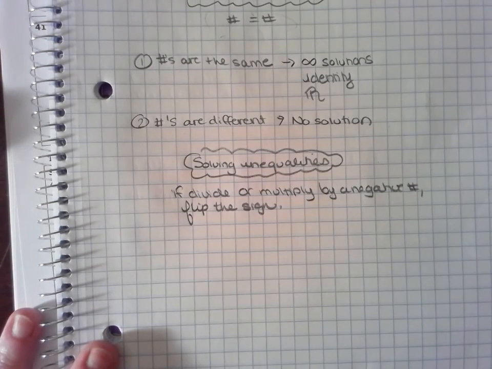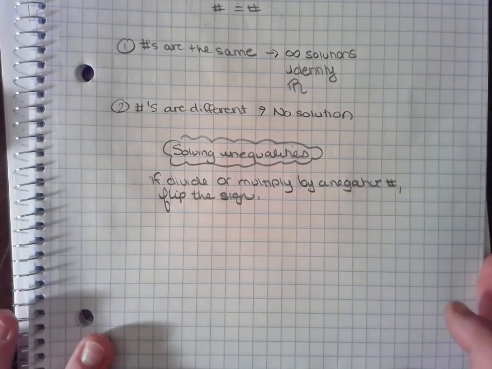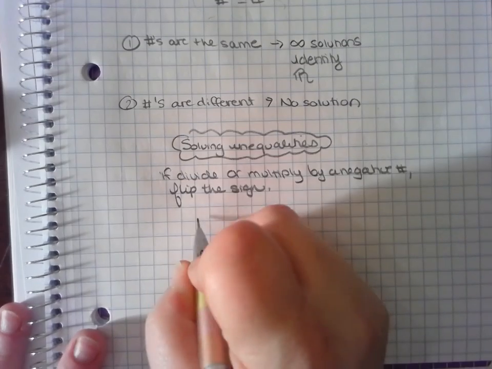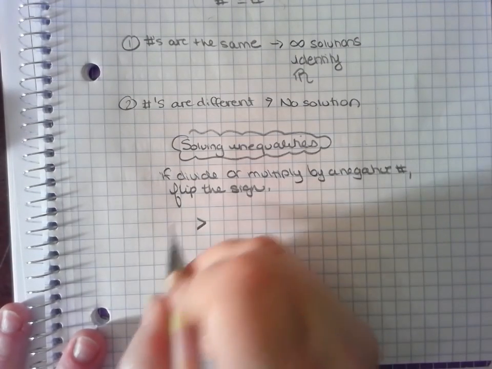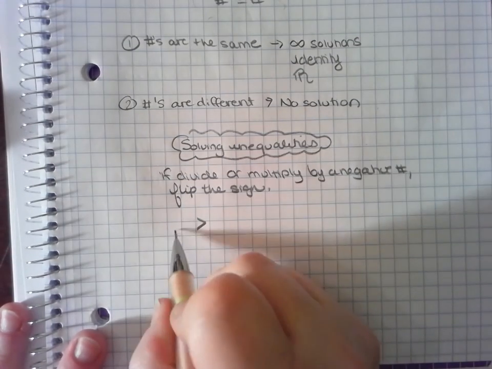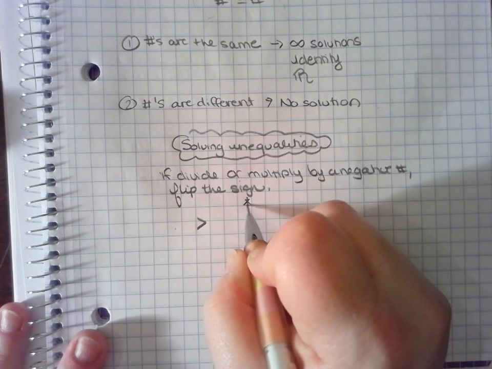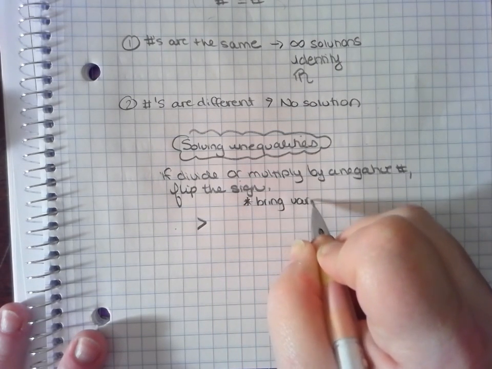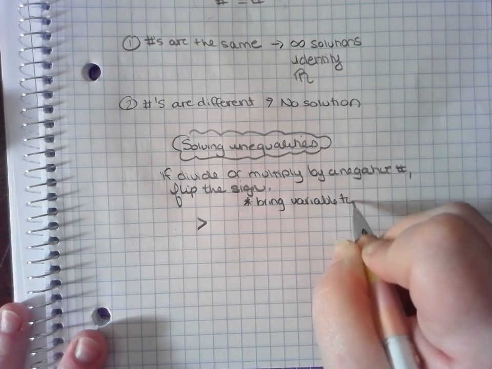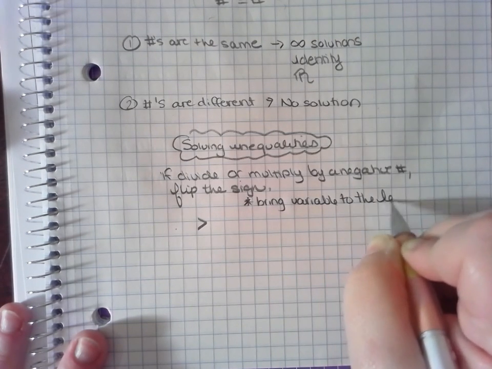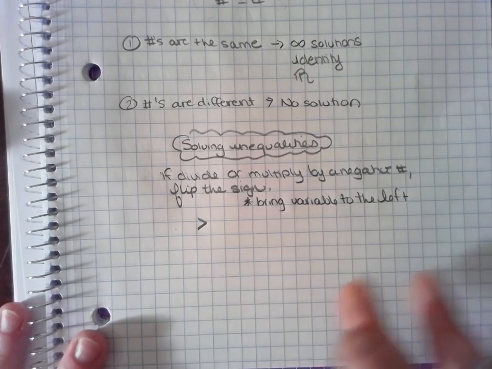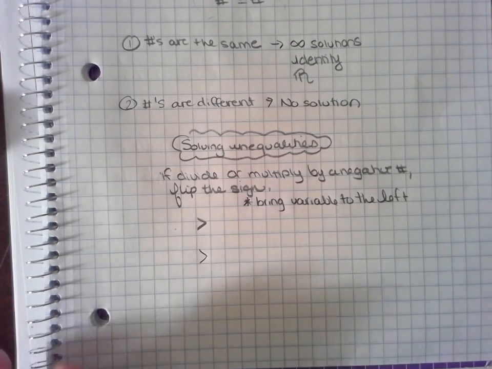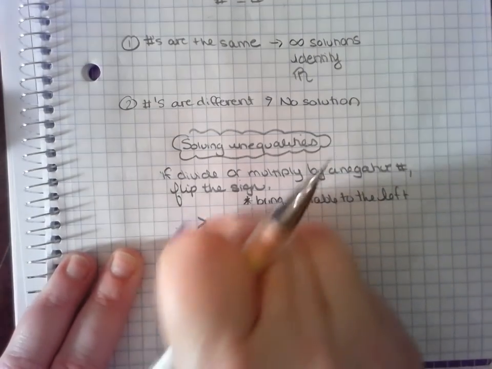Okay? After that, also remember some of our cues for when we graph inequalities. If we're doing a greater than, I always try to bring my variable on the left side. So bring the variable to the left side. And if the variable's on the left and it's isolated, this always stays the same. So I want to make sure you understand that.